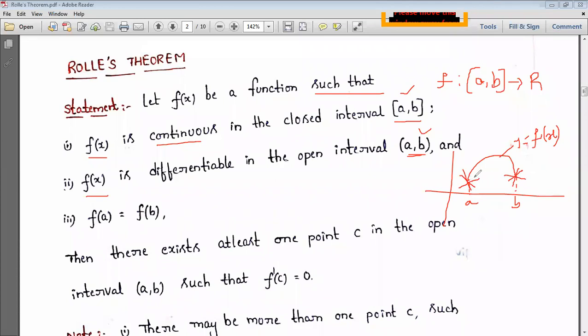So what is the difference between closed interval and open interval? Closed interval is nothing but including the end points: a less than or equal to x less than or equal to b. And open interval is nothing but a less than x less than b. Is there any difference between these two?